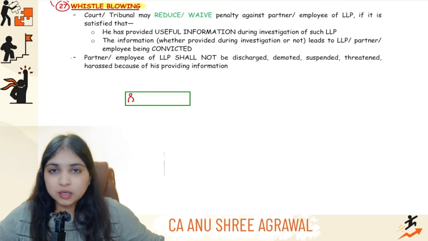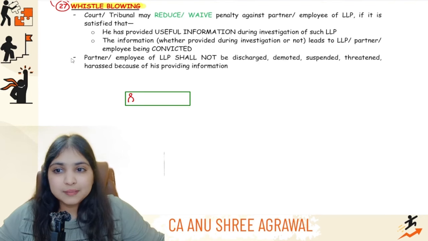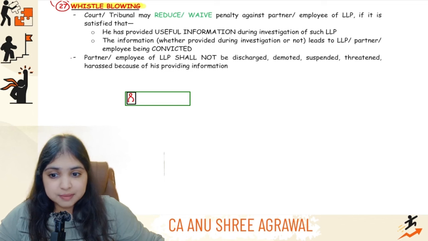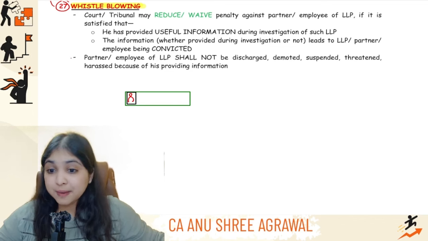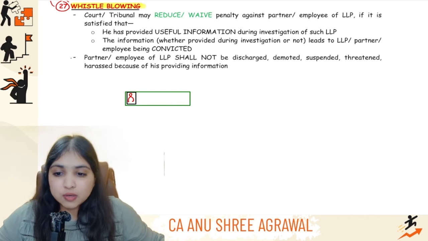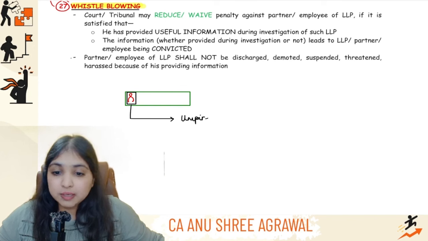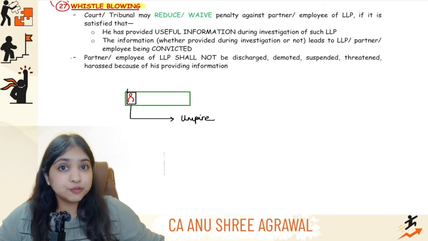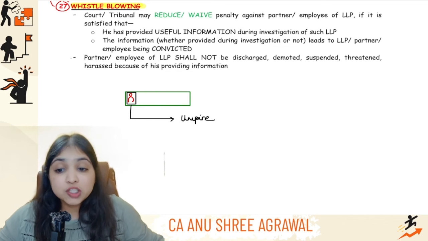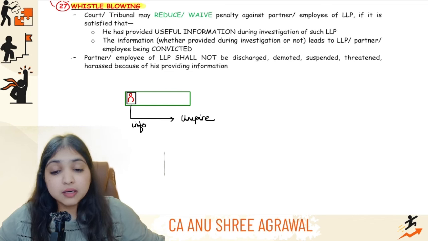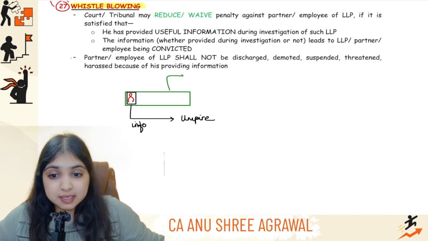Now one match is going on, a cricket match is going on, and in that match, this team is doing solid match fixing. So what Mr. Red does, he's one of the team members. He knows about the match fixing, of course, because he's a part of the team. So this Mr. Red goes and complains to the umpire about it. He gives full information to the umpire that full match fixing is going on over here. Because of that information, the umpire now sets some investigation, and it is concluded that yes, this team is guilty. Yes, there was match fixing happening over here.